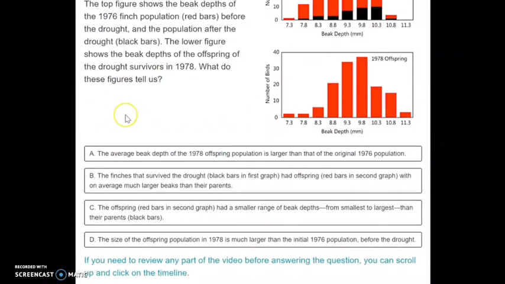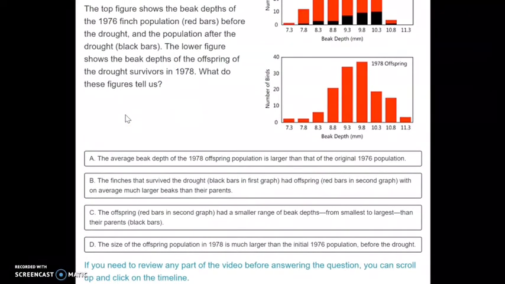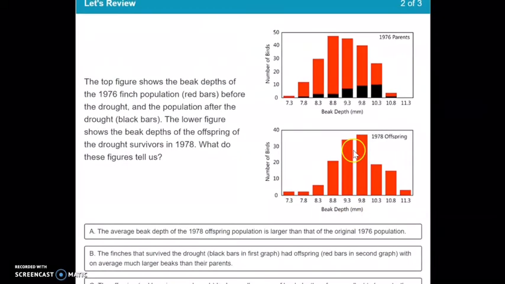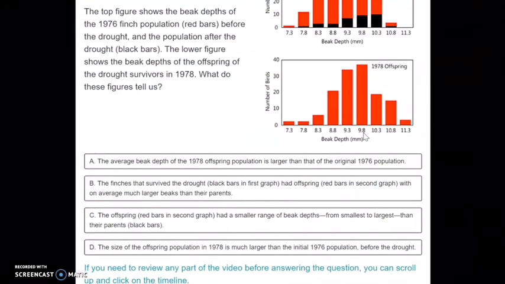So notice this question does not say select all that apply. It just asks a question. So letter A, the average beak depth of the 1978 population is larger than that of the original 1976 population. You can see that the average beak depth for the original population was 8.8, whereas the one afterwards was 9.8. So that one seems to be correct. We'll check the other answers.